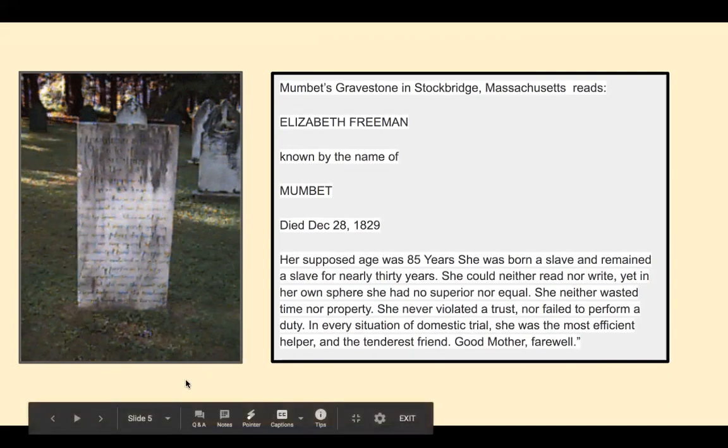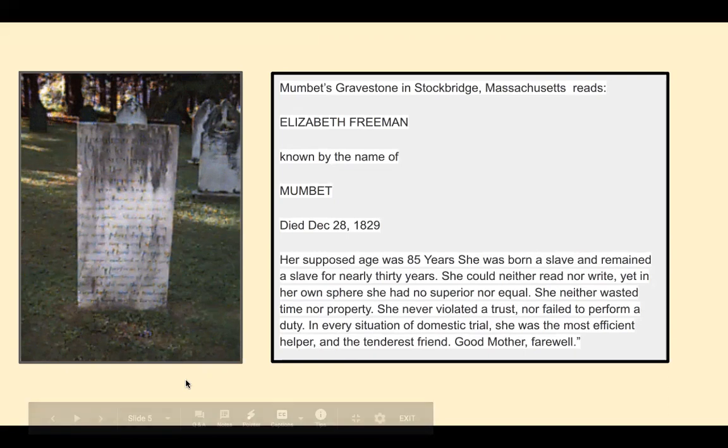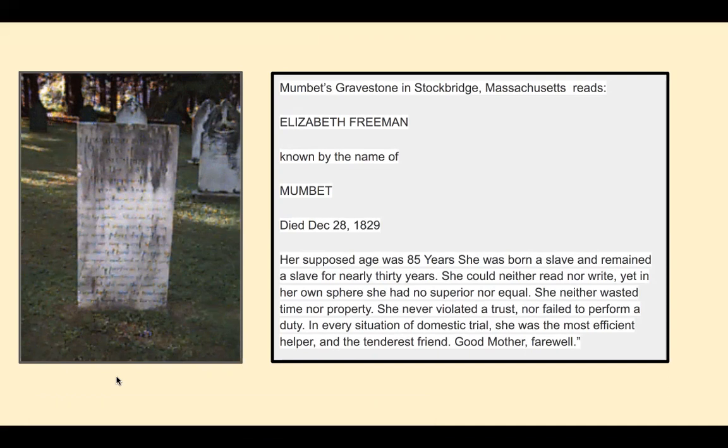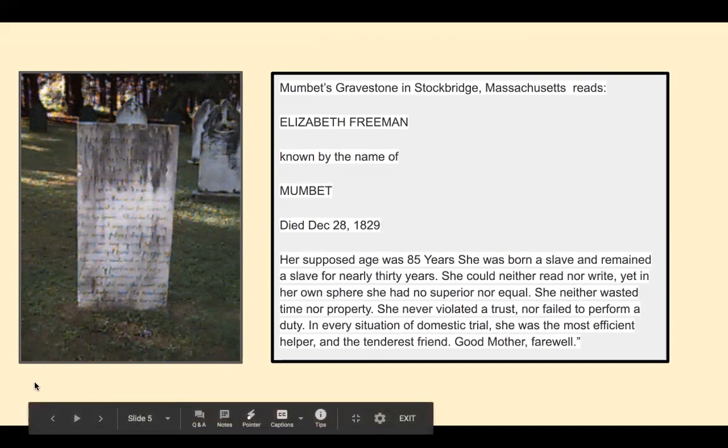So I just wanted to share that, because she should be honored for the way that she paved the way for others to gain their freedom and realize that, yes, it can be done. And she was one of the people that helped others understand that there's no reason any human should be enslaved to another human. So please do click on the slide so that you can hear the story. And I think that's the end of what I was going to share here.